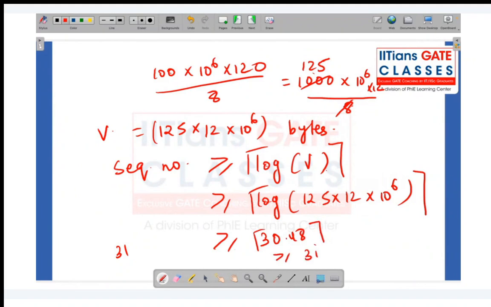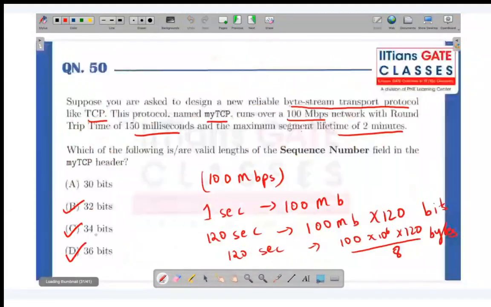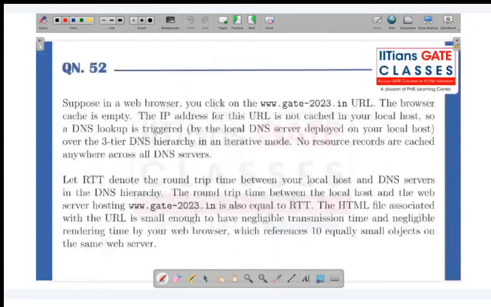Okay, so hence number of bits should be greater than equal to 31. So greater than 31, whatever the options, that will be correct. Okay, so in this case we have been given this round trip time value, but that was not required. Okay, this was just for giving extra information.